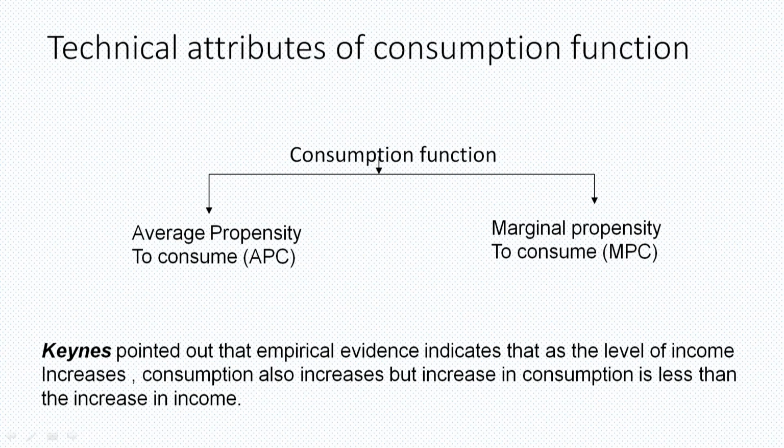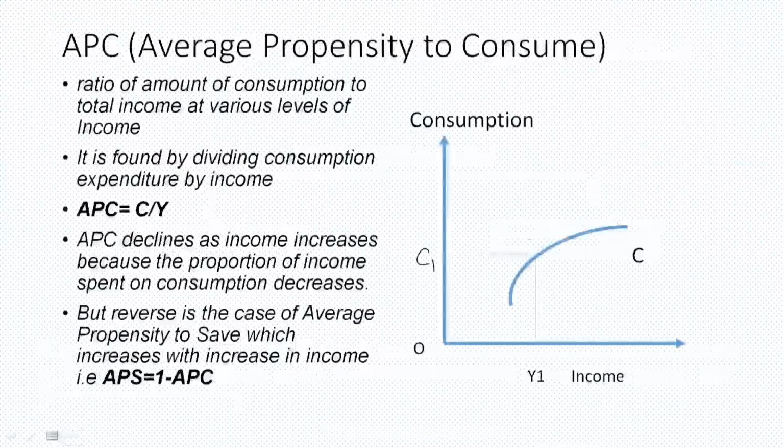in this consumption function has two technical attributes to it, which were there in the theory of employment, where aggregate demand depends on the propensity to consume. The first is the average propensity to consume, and the second is the marginal propensity to consume. Now let us see what average propensity to consume tells us and what is marginal propensity to consume.